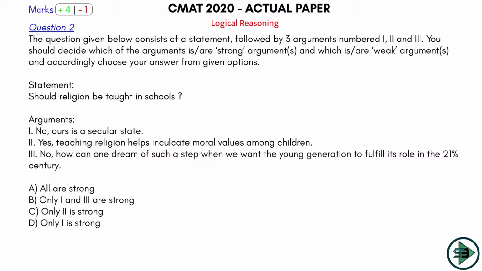So what is the statement saying here? You have to read the statement, and for that statement you have to analyze which is a strong or a weak argument. So this question is clearly from verbal reasoning, the topic of arguments. Now at Storyboard we haven't uploaded a video on this, but we will soon be uploading a video on how to deal with arguments kind of problems, when we come up with our verbal reasoning classes. But just to give you an idea, for those of you who are new to this, how do you tackle problems on arguments? There are 2 things that you look for. First, logical. Second, not out of scope. So you have to read the statement and think of these 2 things.